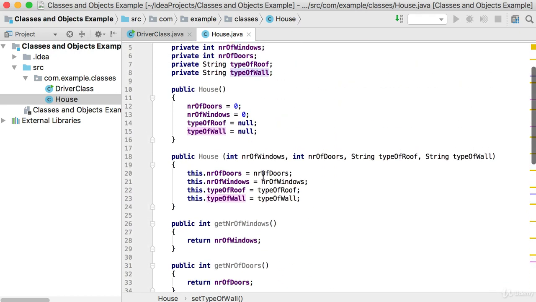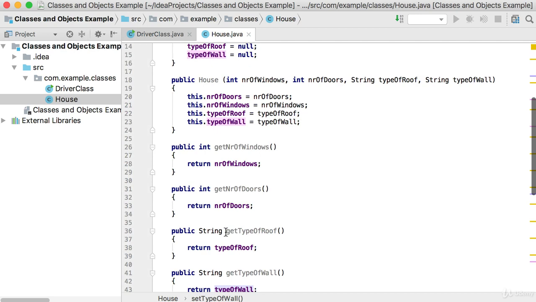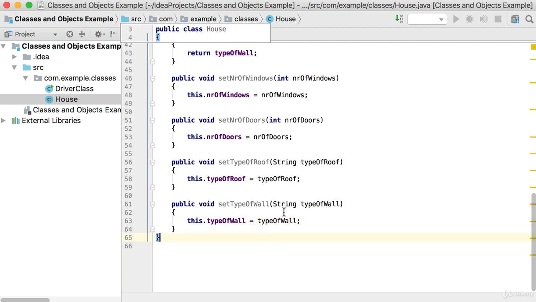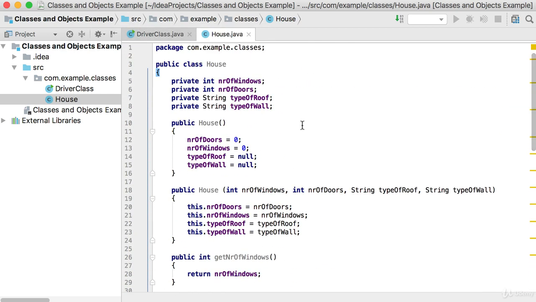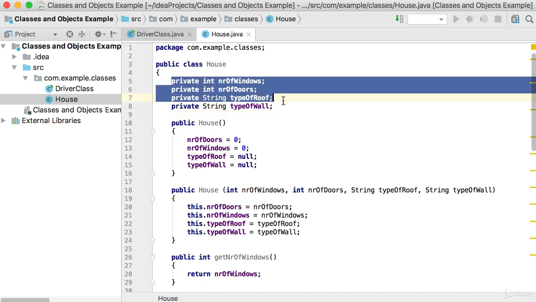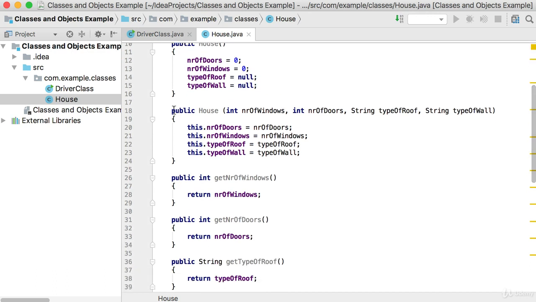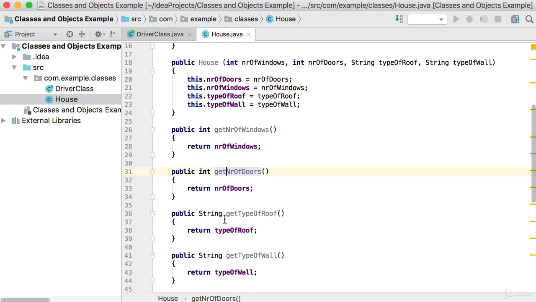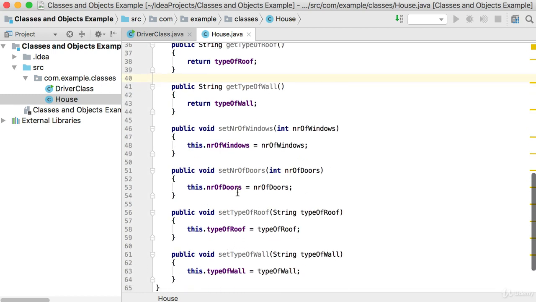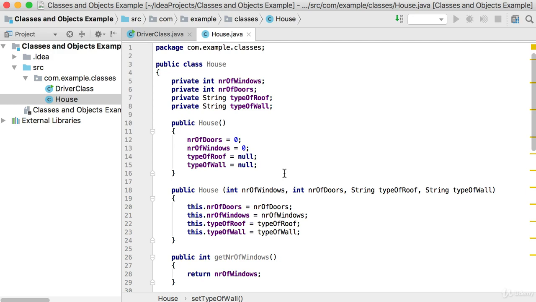So these are all the setter and getter methods, as well as the constructors. And that's basically a basic class in Java and how you can create a basic class. So now this class has been created. It's called House, classification house. How do we classify a house? By these 4 properties. The main thing is we need to be able to create an object using those 4 properties. We also need to get every single value of those properties, and we need to be able to change every single property. And then you've got a basic class.